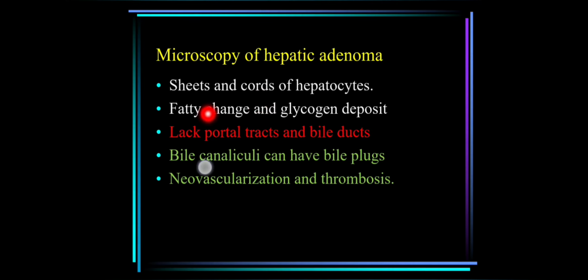So these are the microscopic features of hepatic adenoma: sheets and cords of hepatocytes, fatty change and glycogen deposit, lack of portal tracts and bile ducts. Bile canaliculi can have bile plugs. Neovascularization and thrombosis can occur in these vessels.